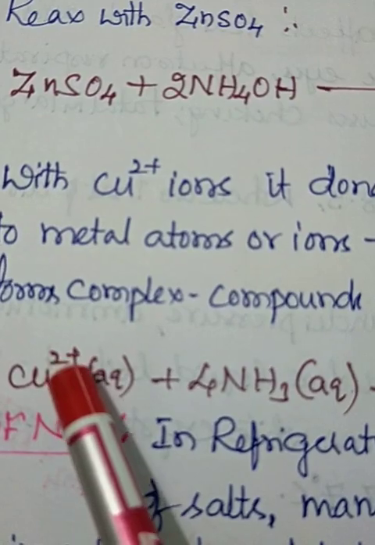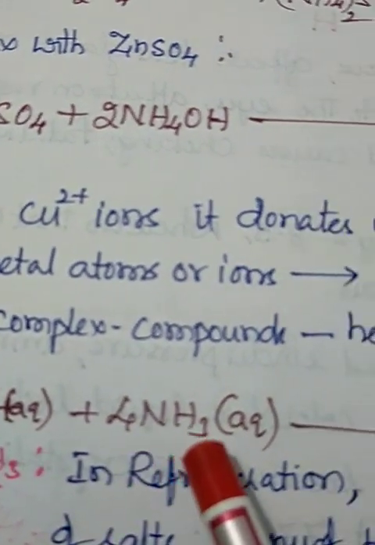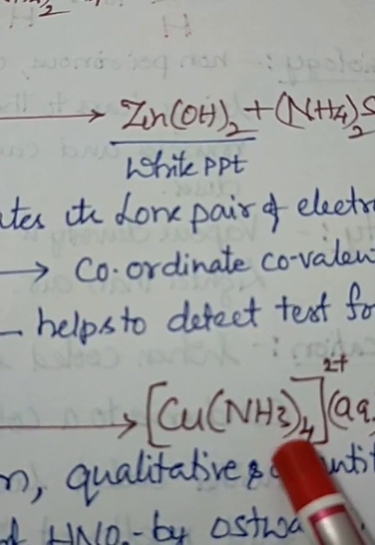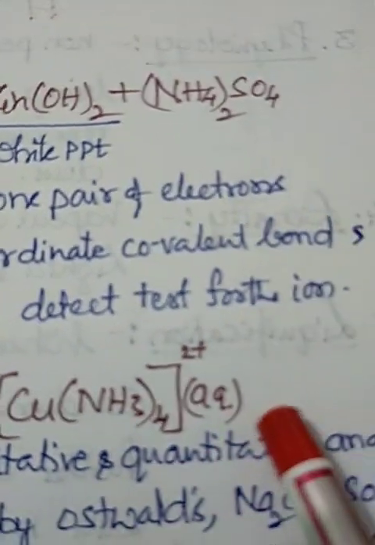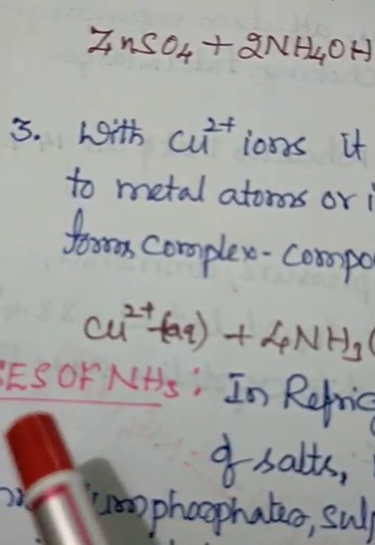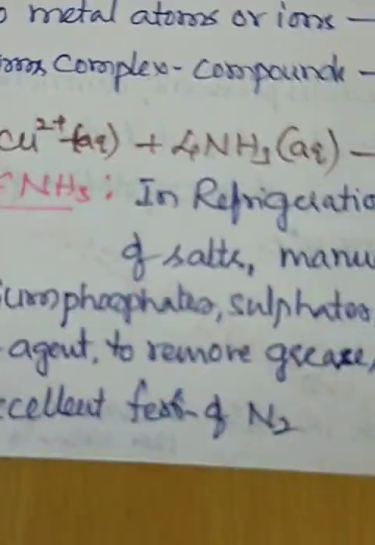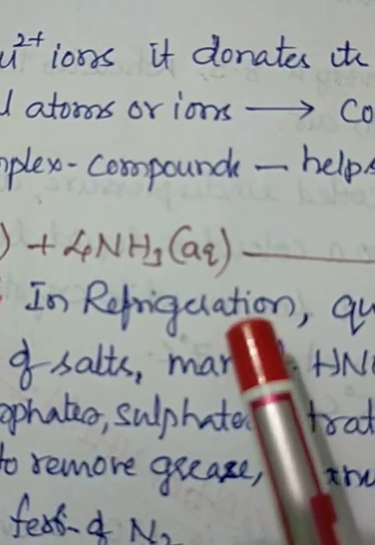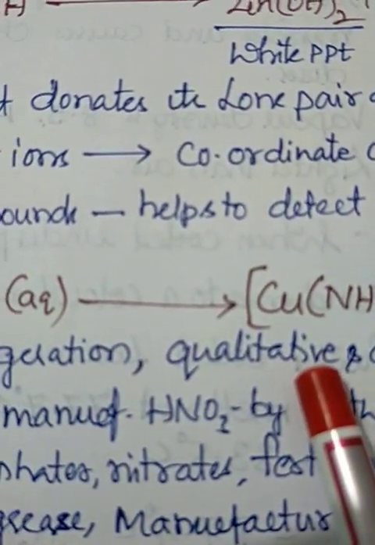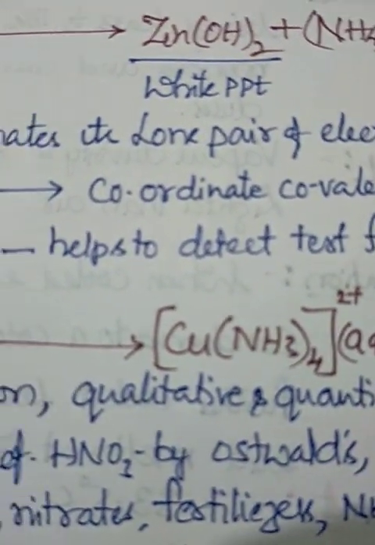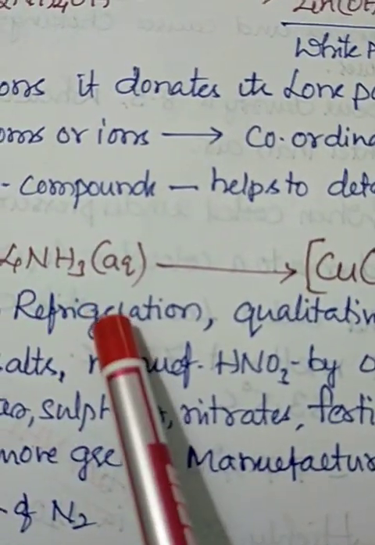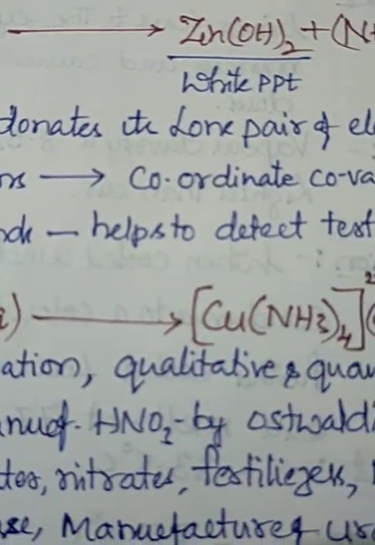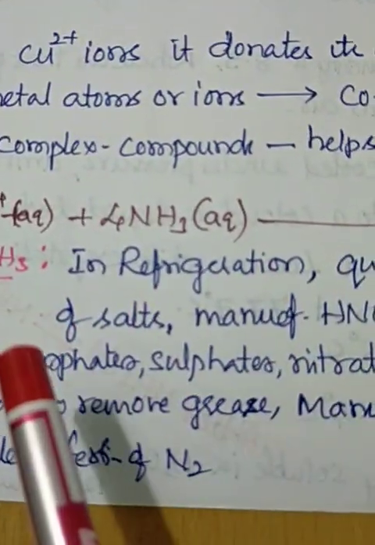Here is copper 2+ aqueous with ammonia, and it forms the cuprammonium complex, aqueous. And uses, we come to the last, very important. In refrigeration, and in qualitative and quantitative analysis, we use ammonia.